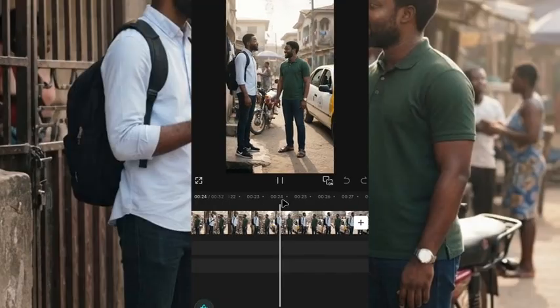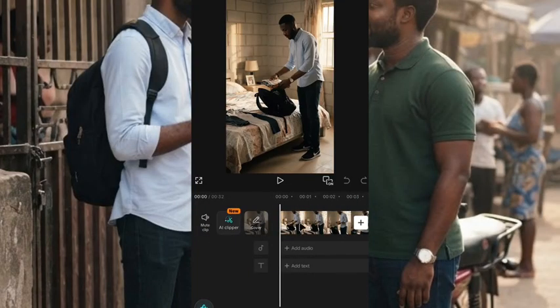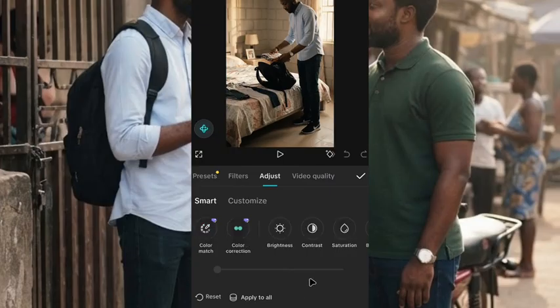So after you add everything together, you just touch the first video here. After you touch it, you look down below here, and you shift these things to the side with your finger. After you shift it, you are going to see where it says adjust. You click on adjust, and you are going to see saturation.